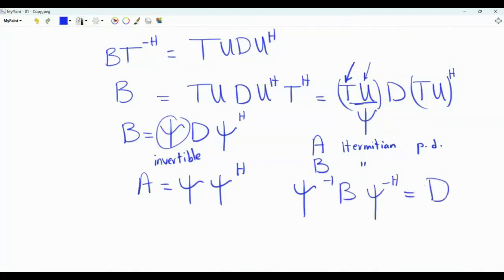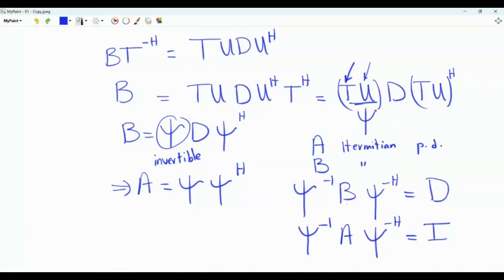This will be the diagonal matrix, which is D. And if we do the same to A, multiplied from the left and the right like B, we will get ipsi inverse A, ipsi inverse Hermitian is equal to identity. As we can see, matrix ipsi can be used to simultaneously diagonalize matrices A and B.